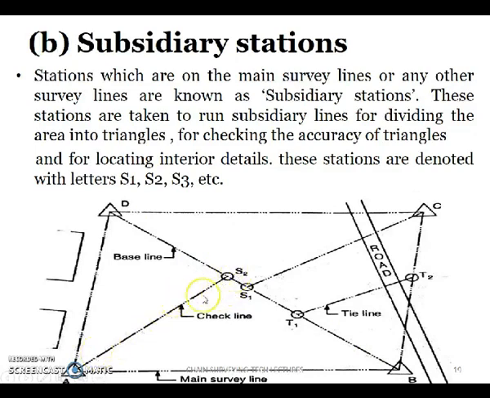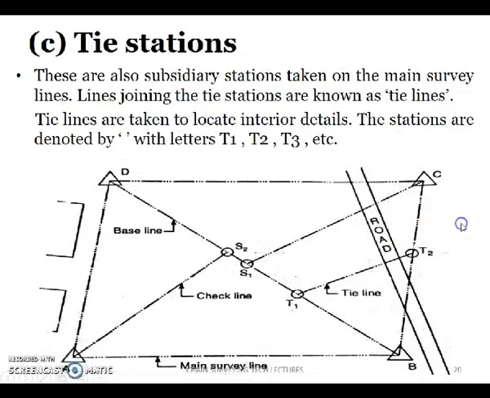Here S1 is drawn from the main survey station C onto the baseline, and S2 has been drawn from the main survey station A onto the baseline. These are drawn to divide the entire plot into triangles or trapezoids.